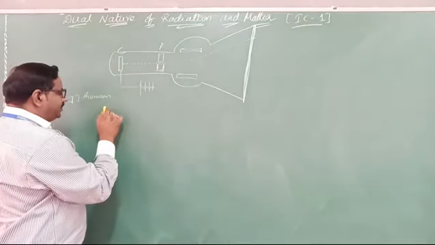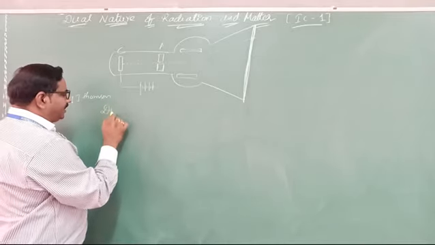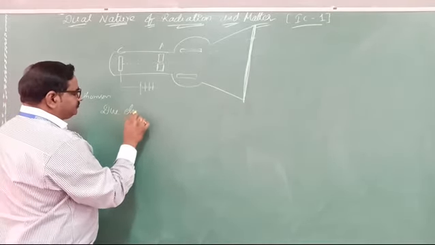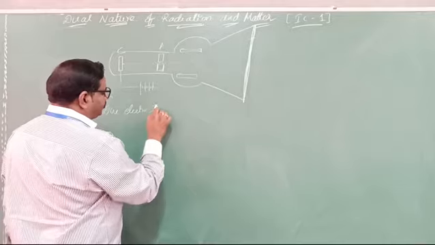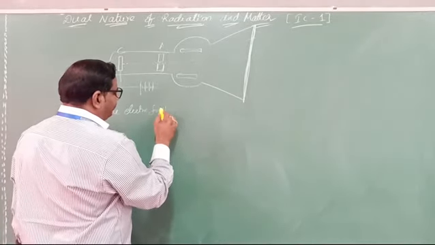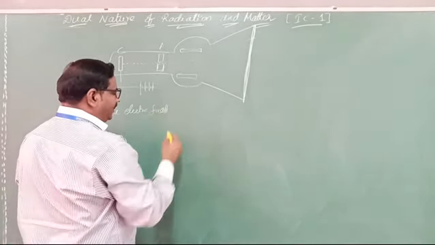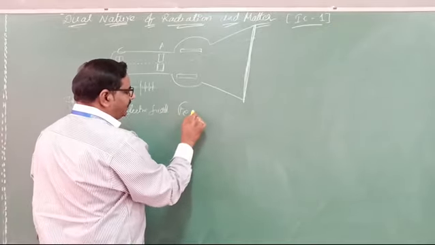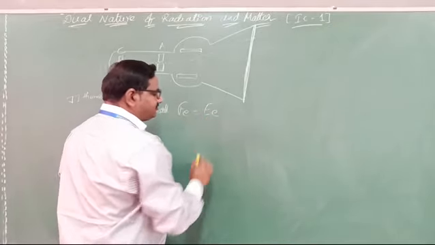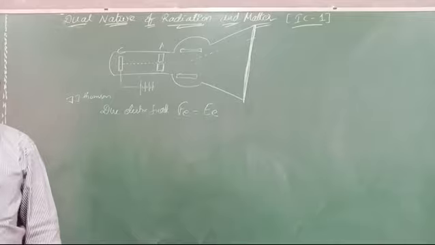Due to the applied electric field between the two plates, the force of the electric field is Fe = eE.